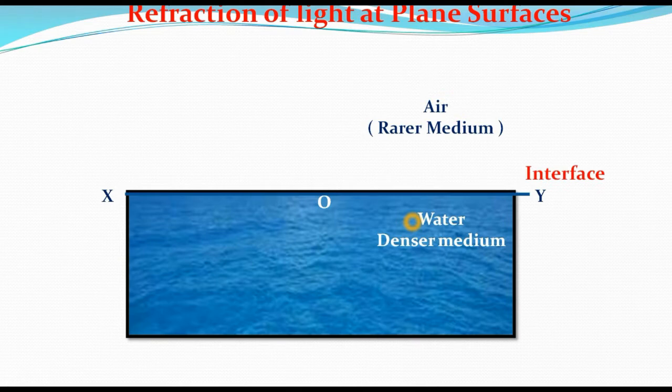So this line xy, the surface xy, separates the rarer medium and the denser medium. This xy surface is called the interface. Now we have to draw the perpendicular line to the xy surface. That means a perpendicular line to the interface is called the normal. So this dotted line shows the normal. It is perpendicular to the xy interface.